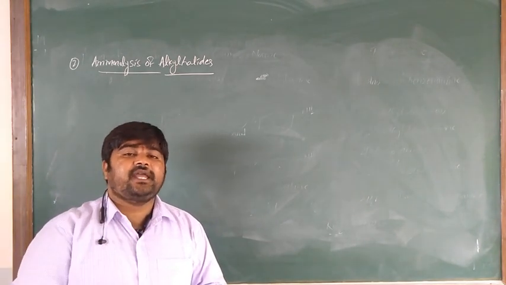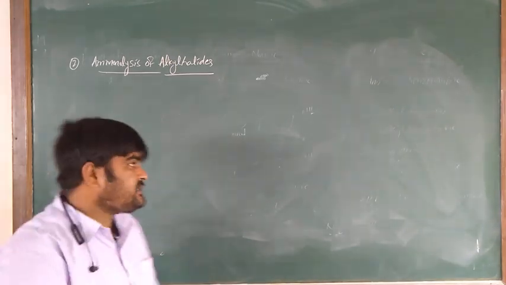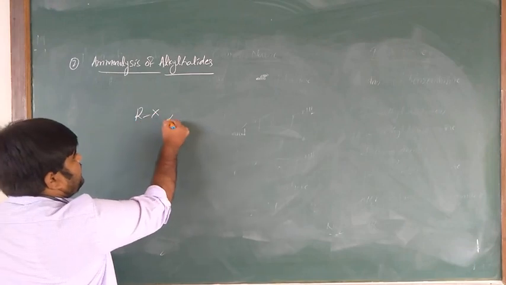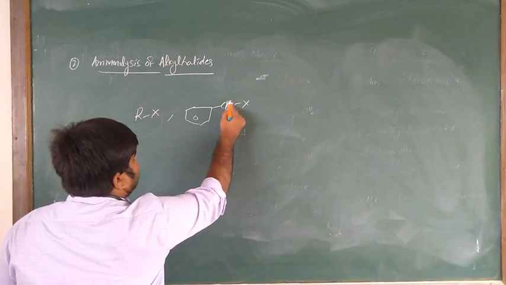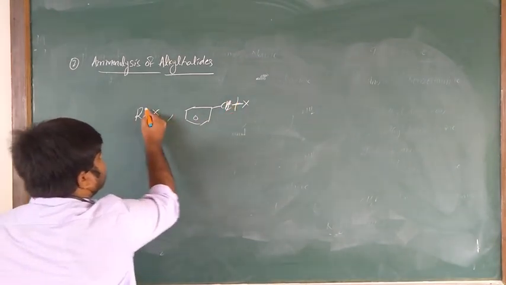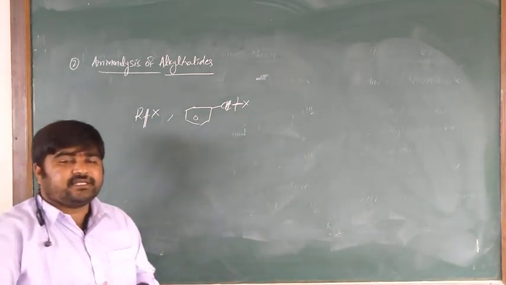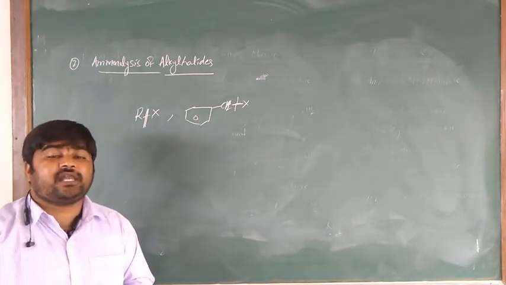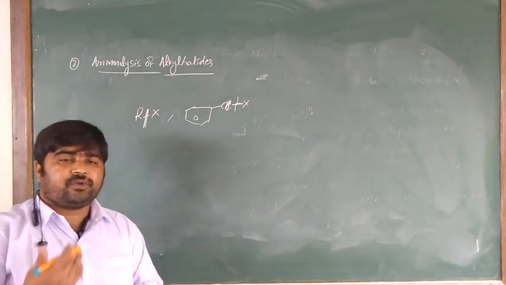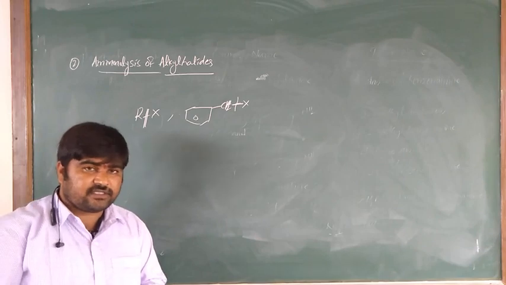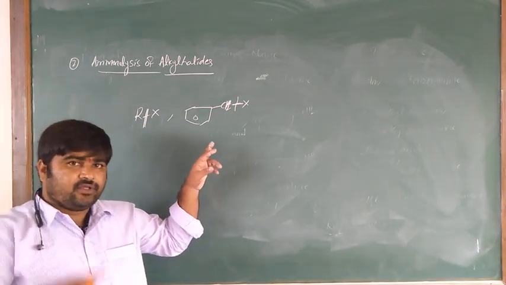Why? Because it is a nucleophilic substitution reaction. We already discussed that alkyl halides in the presence of a nucleophile undergo nucleophilic substitution, SN1 or SN2. So when an alkyl halide reacts with ammonia, a chart is already given, just to revise.